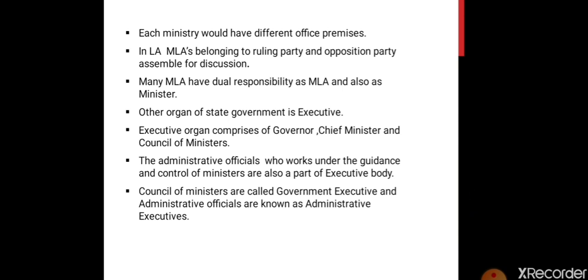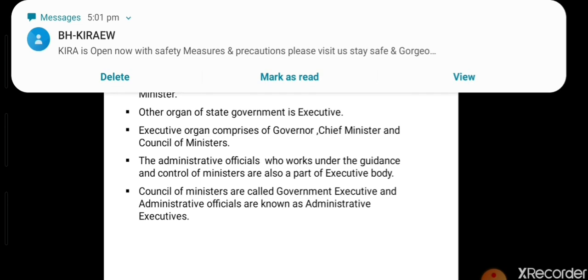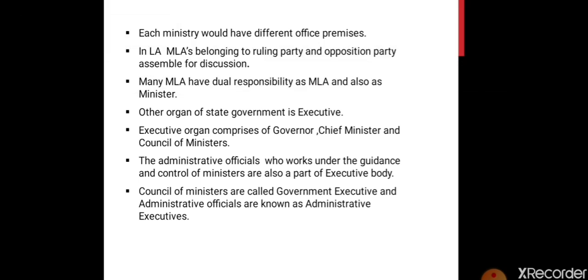Many MLAs have dual responsibility. So the elected MLAs have a responsibility of the ministry also. They are the head of a particular ministry also, and they have to take care of their own constituency, their own area from where they have been elected. For example, if I am a member of Legislative Assembly, then I will also take care of the area from where I have been elected, and also I will take care of the ministry which has been given to me.